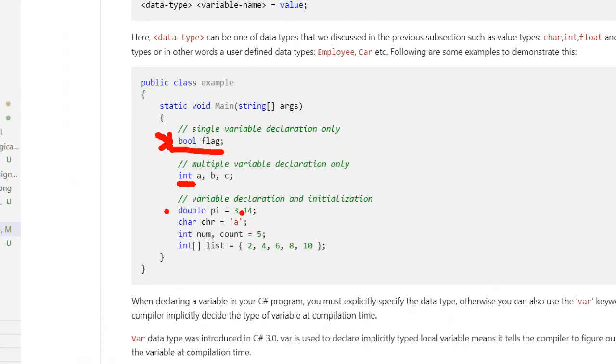I've stored the value of pi in a variable pi with double data type, similarly character, integer, and you can also create arrays or lists. Please notice that I'm using an integer data type followed by open and close square brackets, which represents an array of integers.